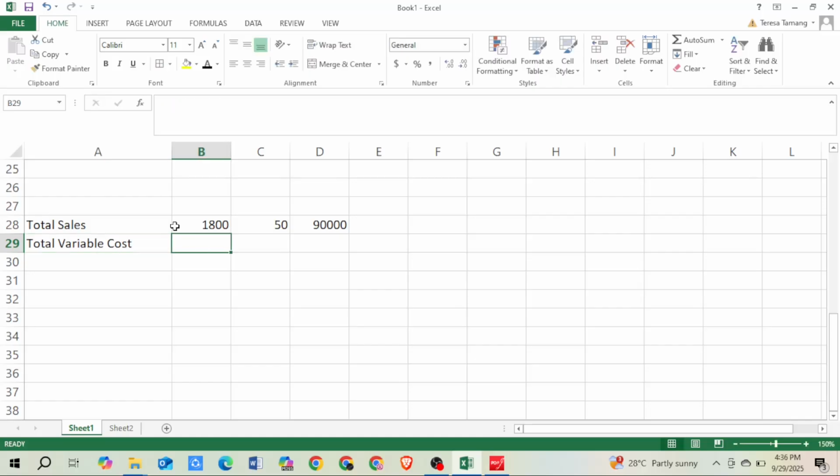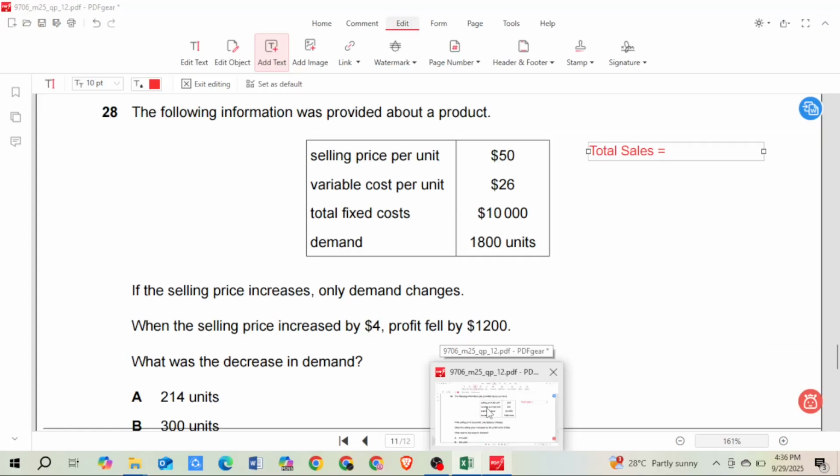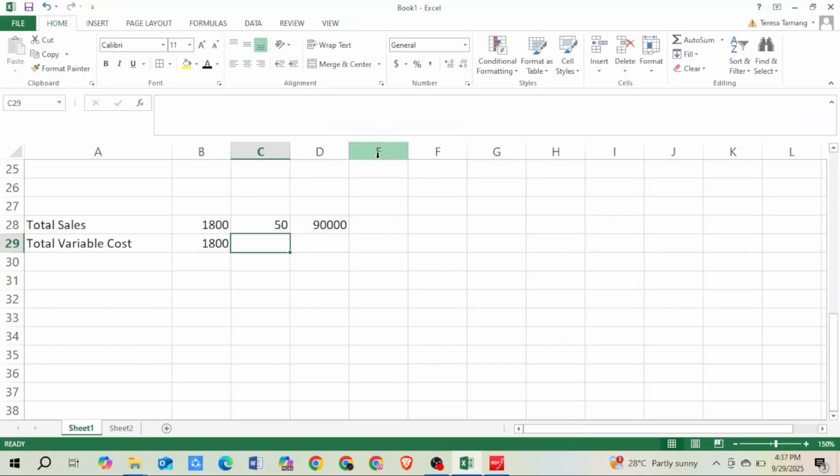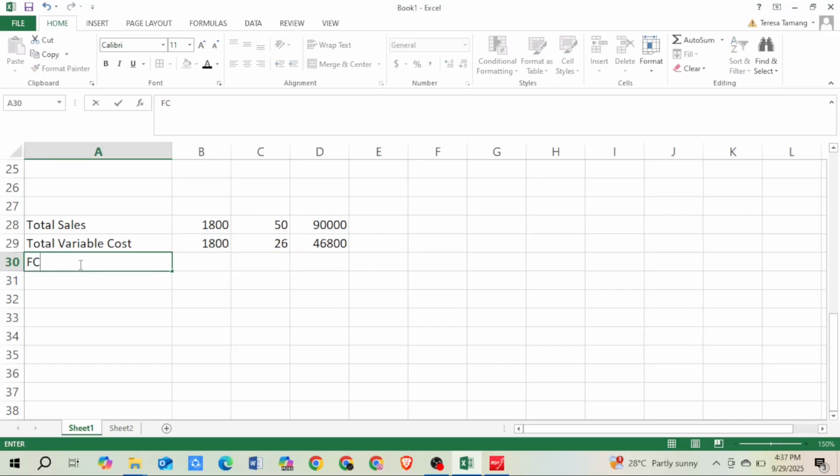Okay, so for total variable cost we are making 1800 units, and each unit's variable cost is 26. So 26 is my variable cost, and the amount is 1800 into 26, which is 46,800. This is your variable cost, and this is your fixed cost. Fixed cost remains the same, so fixed cost is 10,000.